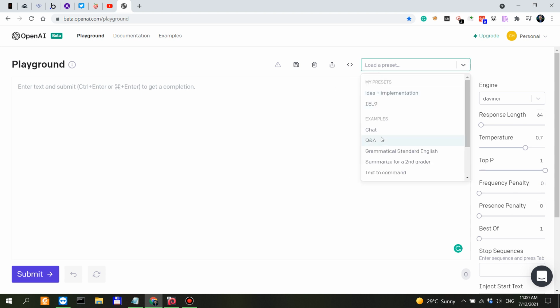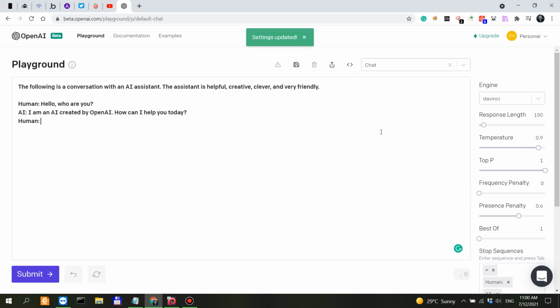So let's do one or two presets. So DaVinci, we have the chat preset. It automatically set the response length to 150 tokens, temperature to 0.9. So this is actually going to make the model less deterministic and less repetitive, of course. They put top P to 1 and frequency penalty to 0, presence penalty to 0.6.